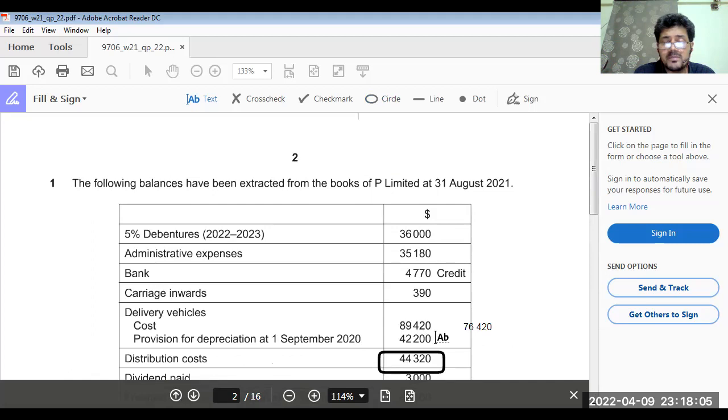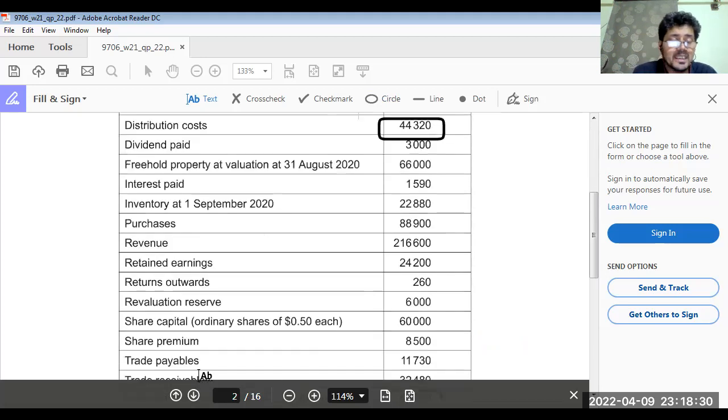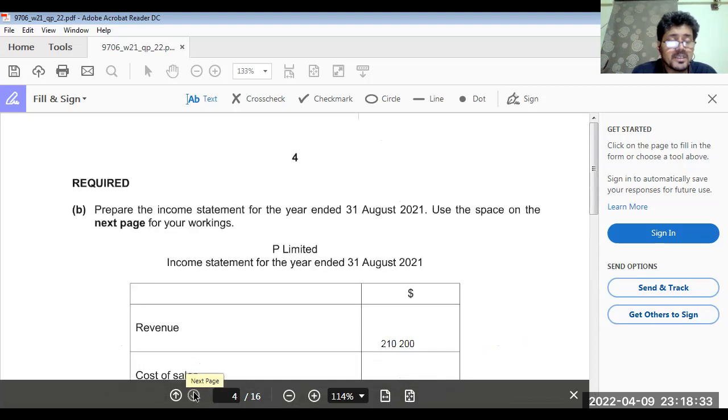The new provision would be 37,520. Now calculate 20% depreciation: 76,420 minus 37,520 is 38,900, multiplied by 20%. This is 7,780, the depreciation for delivery vehicles to be included in distribution cost.